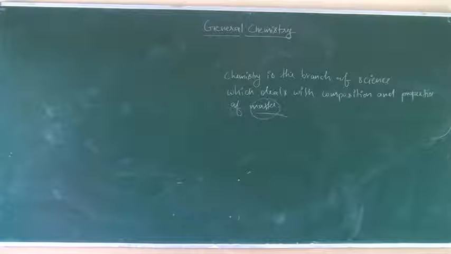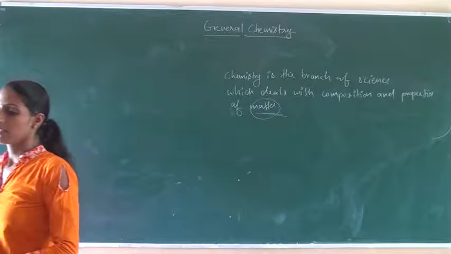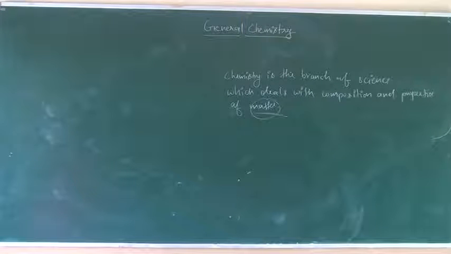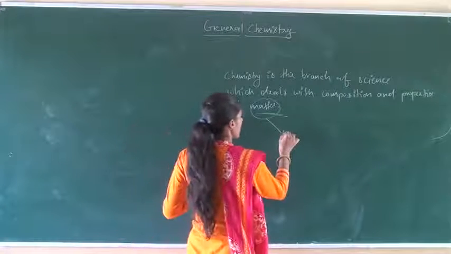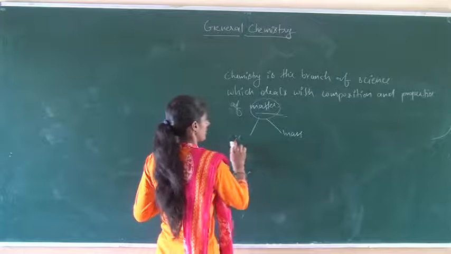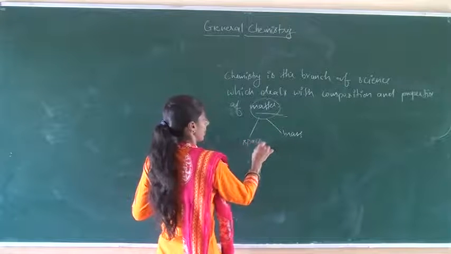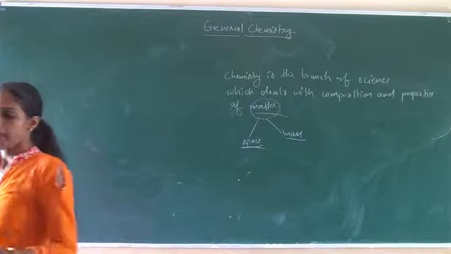The space anything occupies is called its volume, and the amount of matter anything contains is called mass. Anything that has some mass and occupies some space is known as matter.